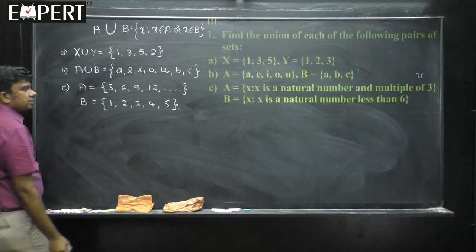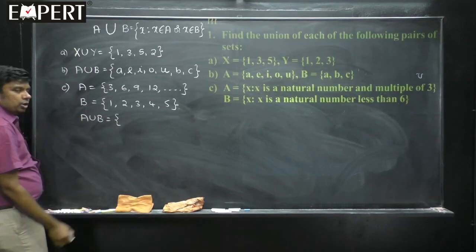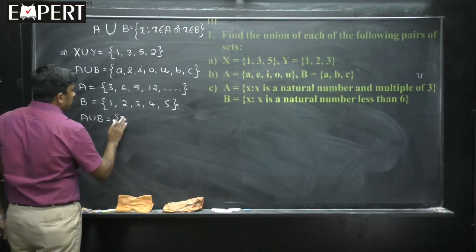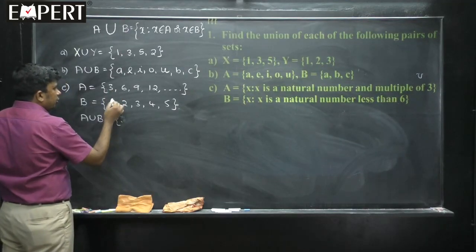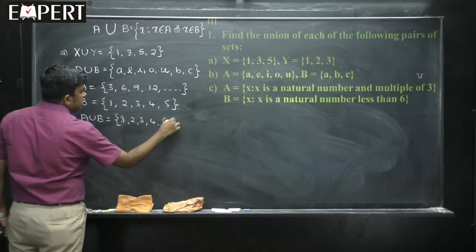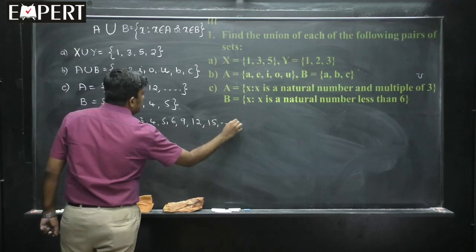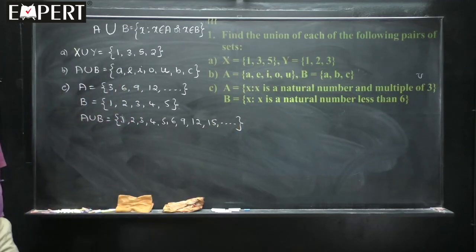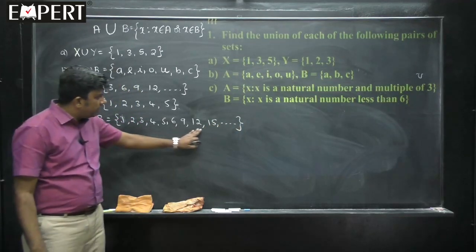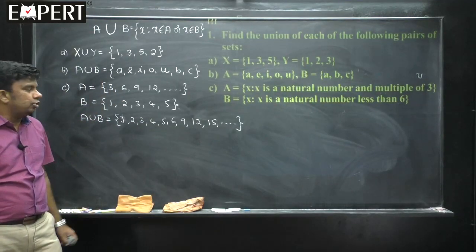Less than 6 means 6 will not come into the picture. Therefore, I can say students A union B is equal to 1, 2, 3, 4, 5, 6, 9, 12, 15, and so on. This is A union B. From here onwards, whatever we get are multiples of 3 and they are natural numbers.